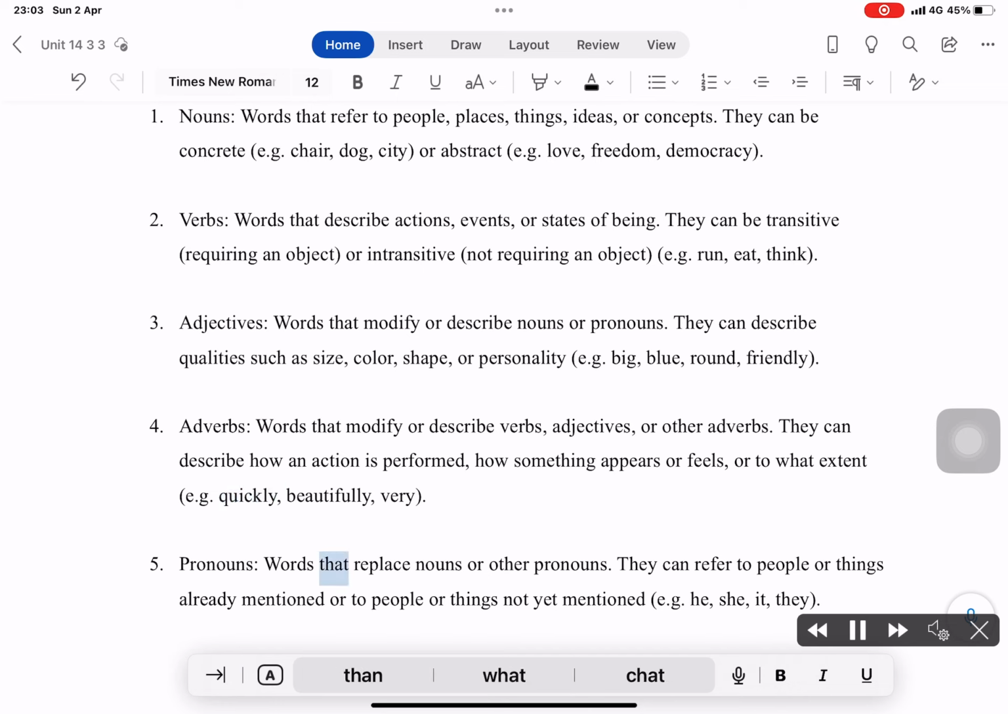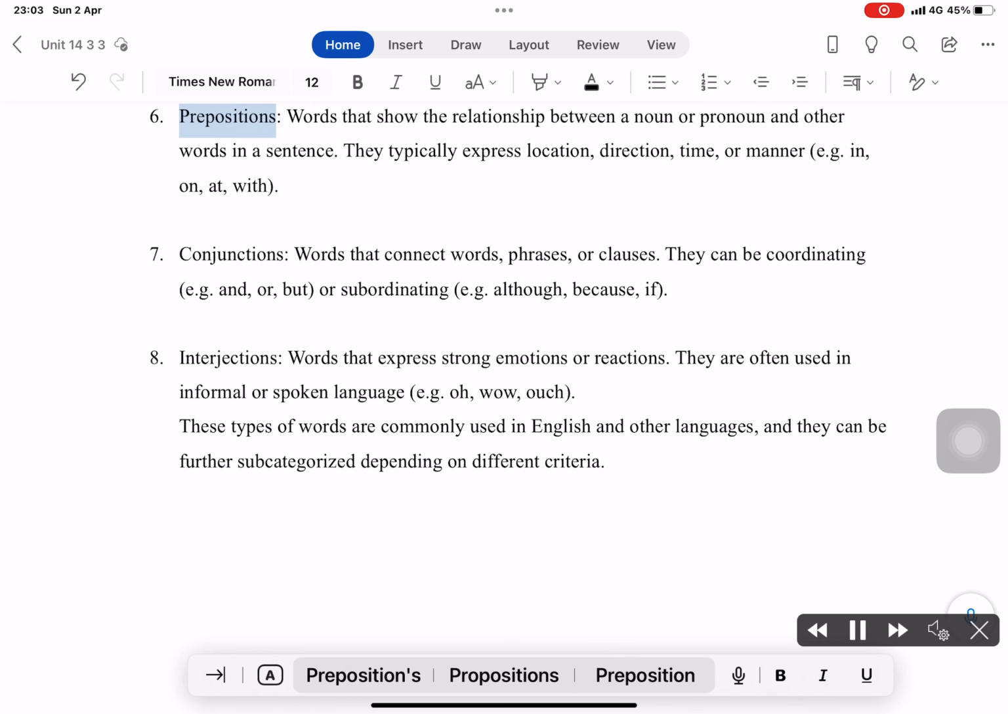Pronouns: words that replace nouns or other pronouns. They can refer to people or things already mentioned or to people or things not yet mentioned, e.g. he, she, it, they. Prepositions: words that show the relationship between a noun or pronoun and other words in a sentence. They typically express location, direction, time, or manner, e.g. in, on, at, with.